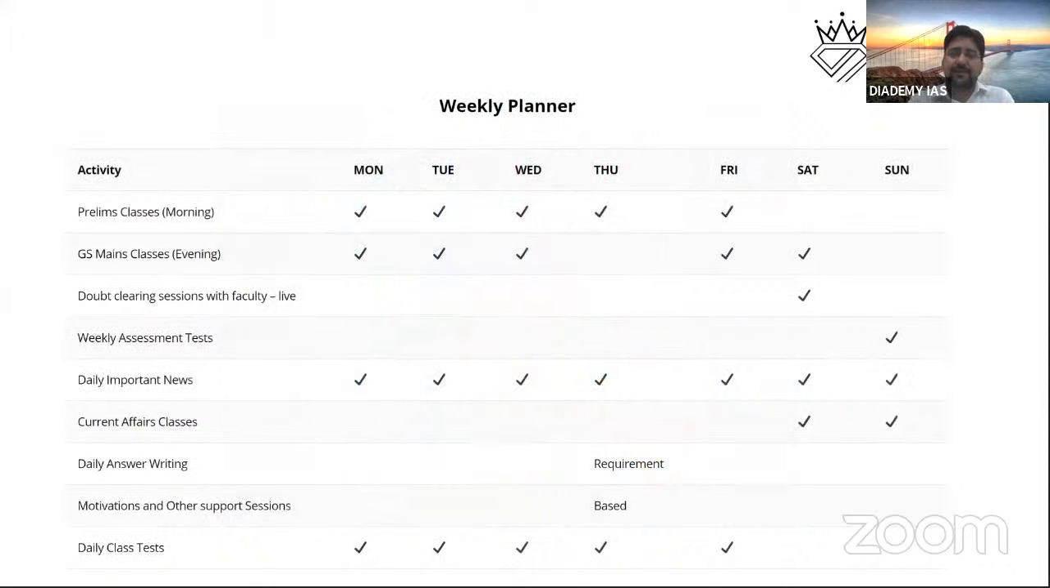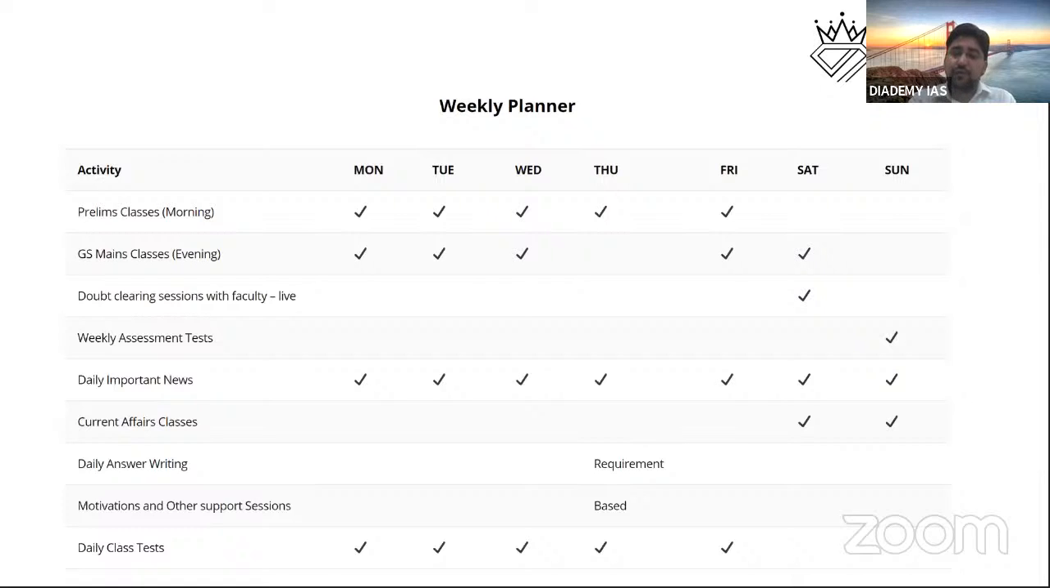So this is our weekly planner. Just have a glimpse of how we plan our weekly classes. You can see there are very important things: weekly assessment test, really important news. We schedule our classes in such a manner that we keep you engaged. Then we have another motivational session also, because UPSC demands motivation, so you can have time to time motivational aspects as well. Answer writing practice is there.